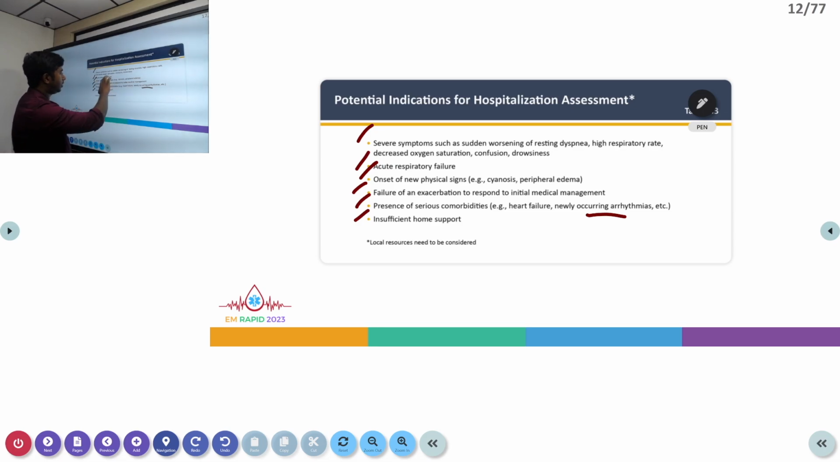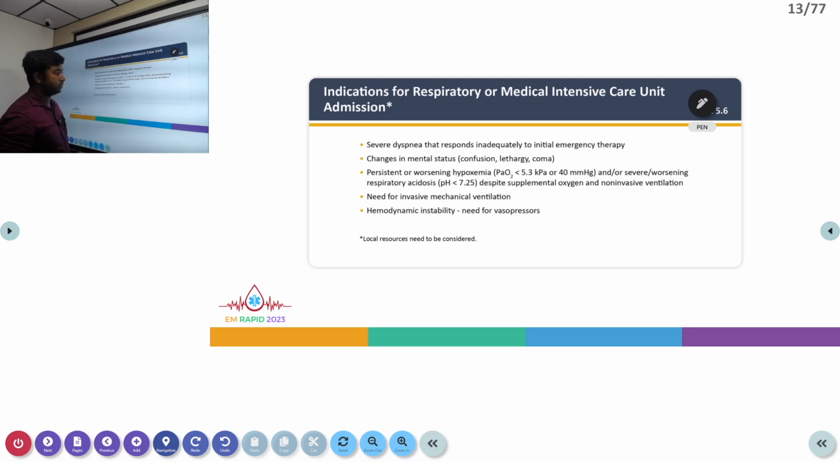Then let's think about conditions which warrant ICU admission. The first one is severe dyspnea that is responding inadequately to emergency therapy. Second will be acute change in mental status after coming to the ER or even on the way, like confusion, lethargy, or even coma. Third will be persistent or worsening hypoxemia with a PaO2 of 40 or less, and then severe or worsening respiratory acidosis with increasing PCO2 and pH lower than 7.25, despite supplemental oxygen and ventilatory support by NIV and other supportive measures.